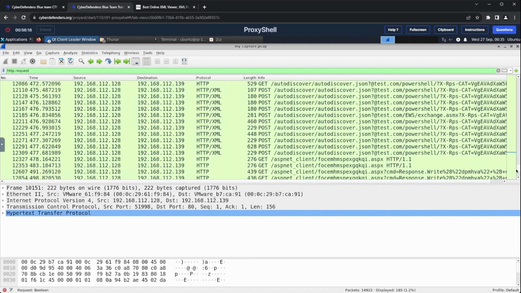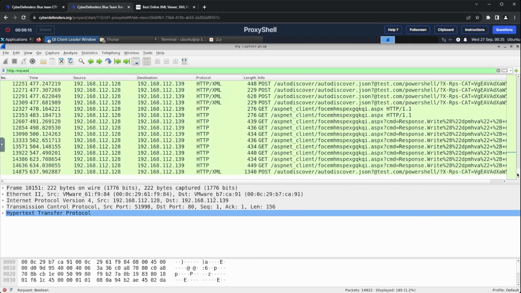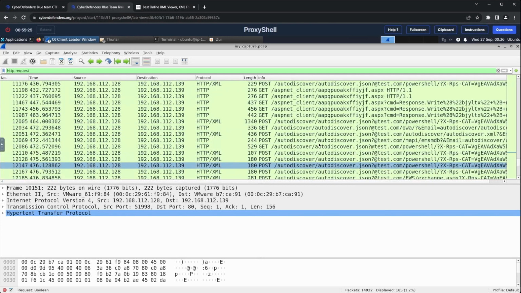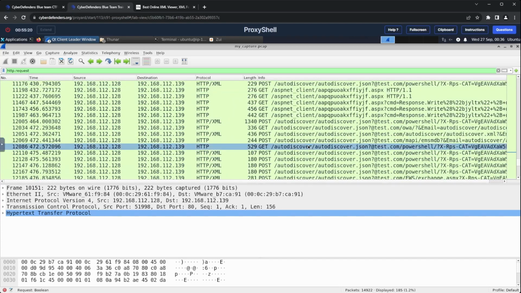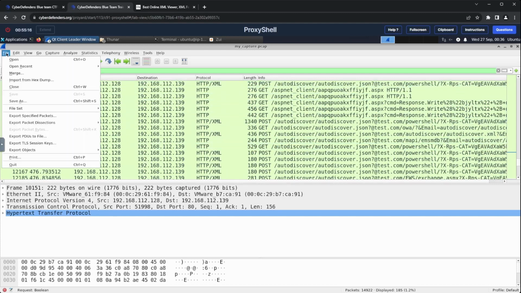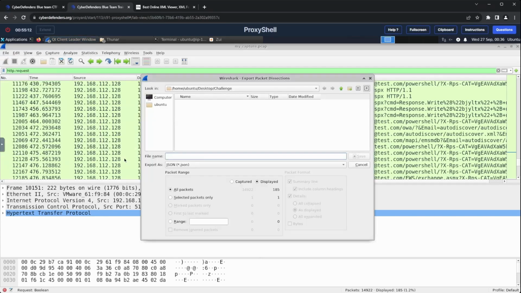Then I was able to find some suspicious requests. To export these requests, I went to the File menu, then clicked on Export Packet Dissections and chose JSON, which should be supported in Zui.